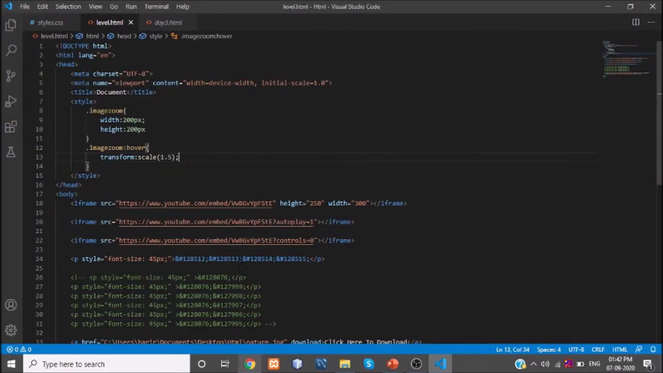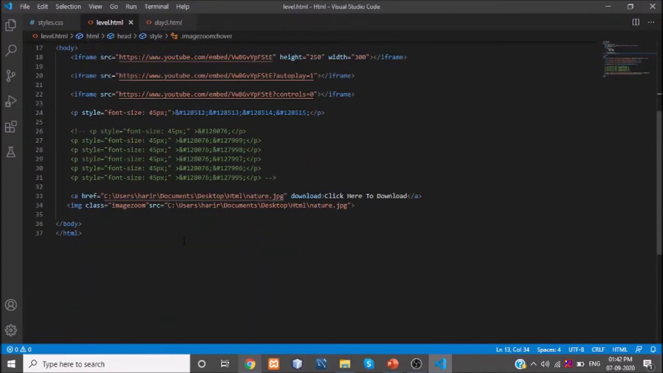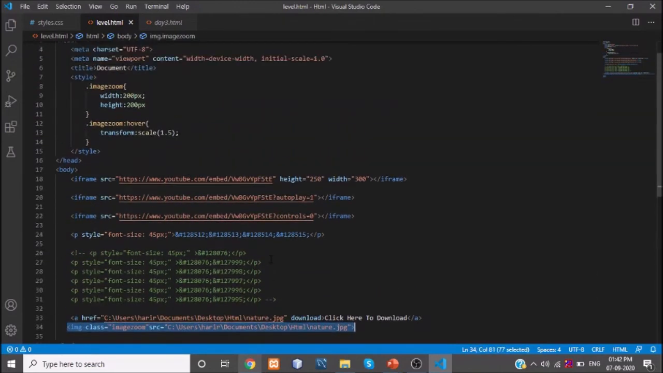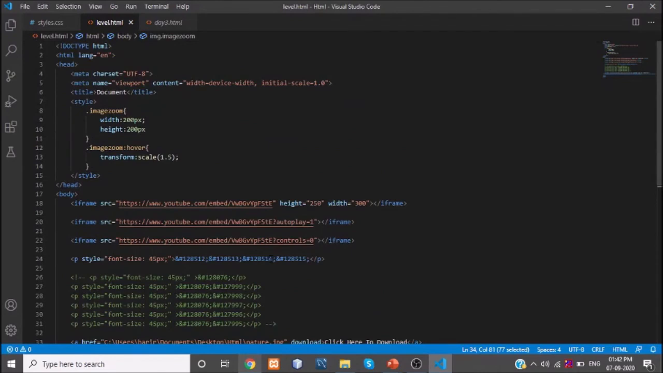Let me explain that concept again. To zoom the image, I have added an image, and I am using style properties, CSS. Style properties are nothing but CSS. For that, I am using internal CSS with a style tag. I am giving the name image zoom, and I have mentioned width and height. That is what is replicated in the website.